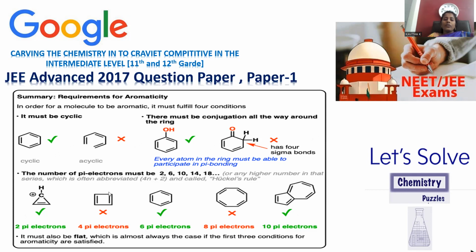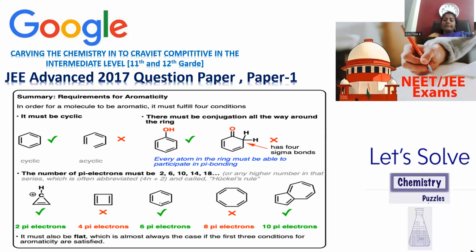Go with the compound of the 4-membered ring. The 4-membered ring is in a conjugated system, but two double bonds are located, and those two double bonds account for 4 pi electrons only. But 4 pi electrons are not a matter of aromaticity as per the Huckel rule 4n plus 2 formula, so you can cancel it out. It has only 4 pi electrons, so you can cancel it out.